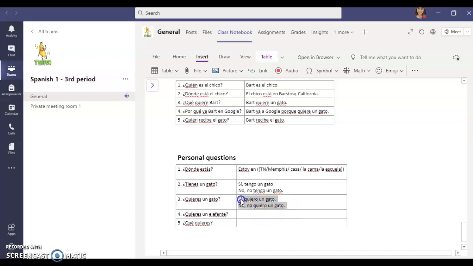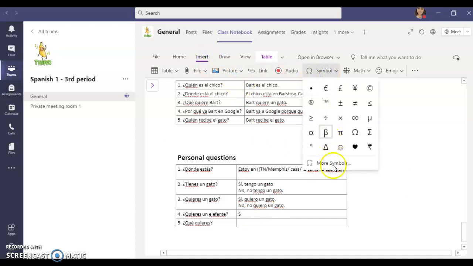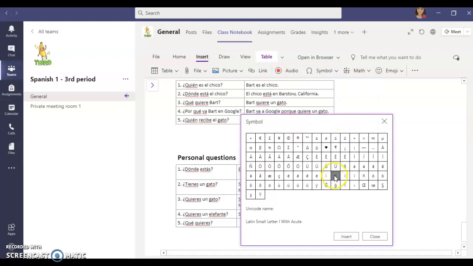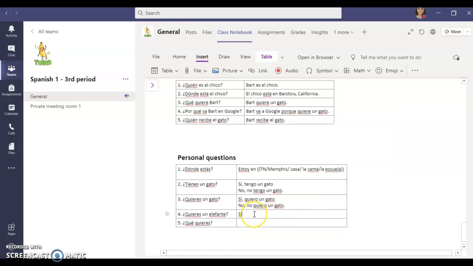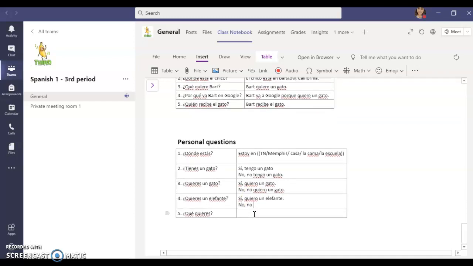So we're going to have the same kind of format as we had with the cat question. So we can say yes, sí. We're going to click insert, symbol, more symbols, and this Latin small letter I with acute. Sí, quiero un elefante. Yes, I want an elephant. Or no, no quiero un elefante. And if you don't want an elephant, well, then we're not going to be friends anymore because elephants are so cool.